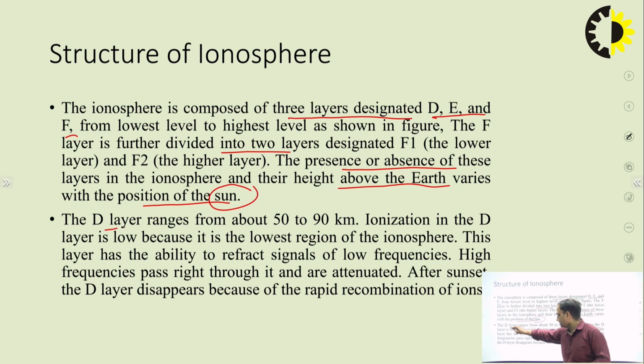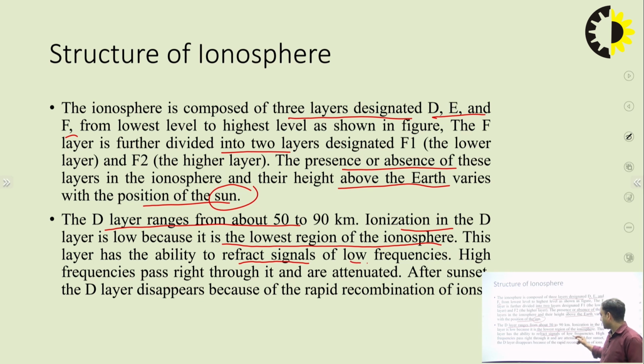The D layer ranges from about 50 to 90 kilometers, and ionization in the D layer is low because it is the lowest region of the ionosphere. This layer has the ability to refract signals of low frequencies, and high frequencies pass through it and are attenuated in the daytime as well. After sunset, the D layer disappears because of the rapid recombination of the ions.